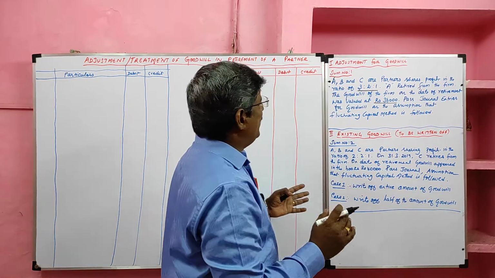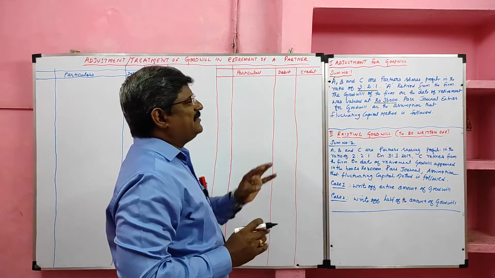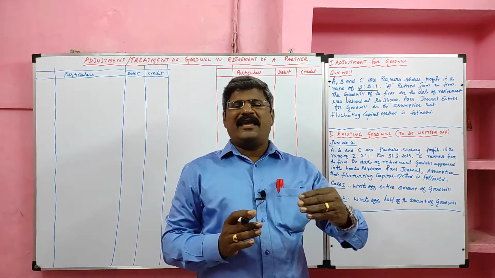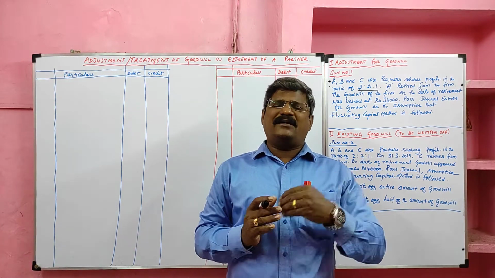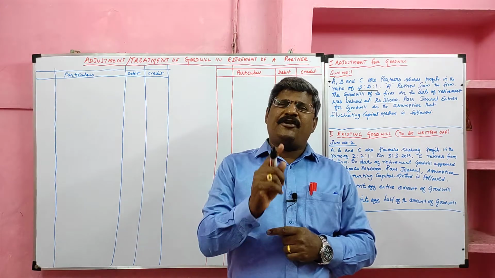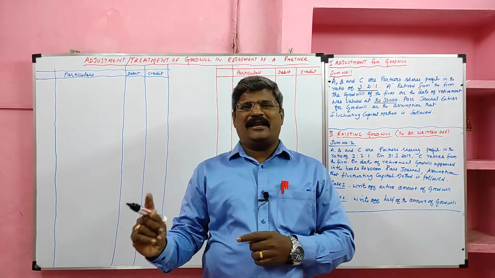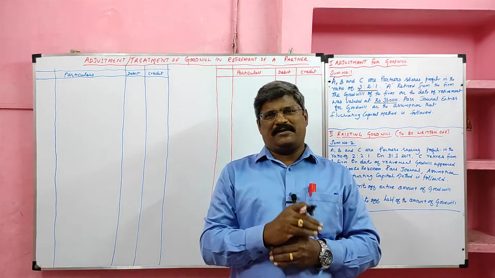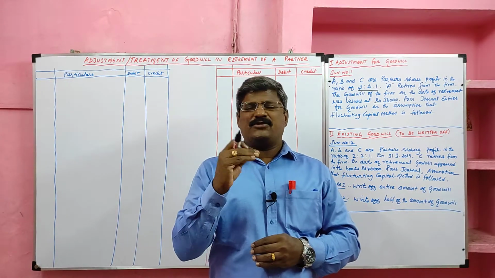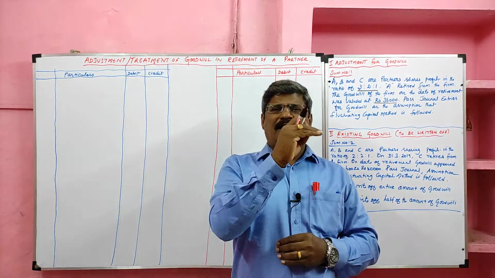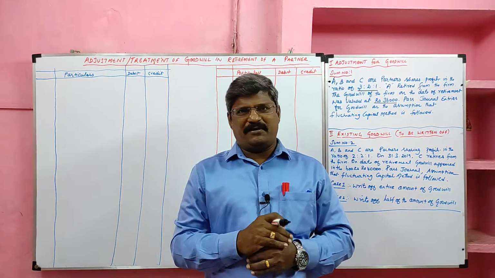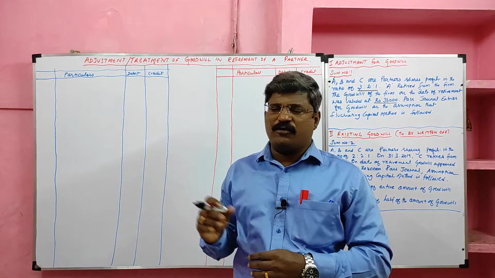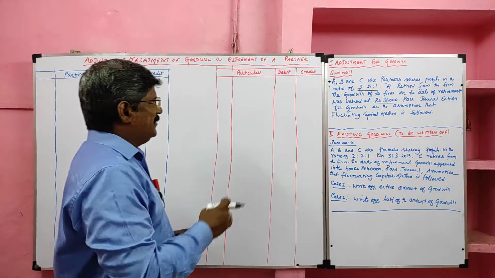Yes, students, here A is retiring, his share is to be adjusted. Now the entry: A is retiring, so the adjusting entry is the continuing partner capital account debit to retiring partner capital. The continuing partners are B capital and C capital. Retiring partner is A. So the entry is B capital account and C capital account debit to A capital. We have to take the retiring partner's share of goodwill. Now I am going to solve the problem. Look at the board.